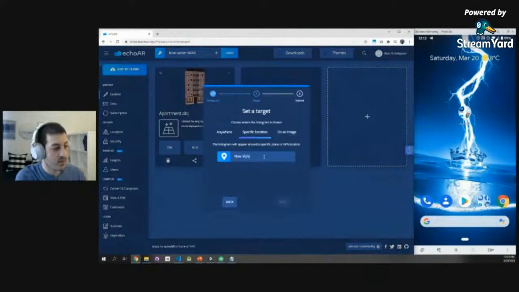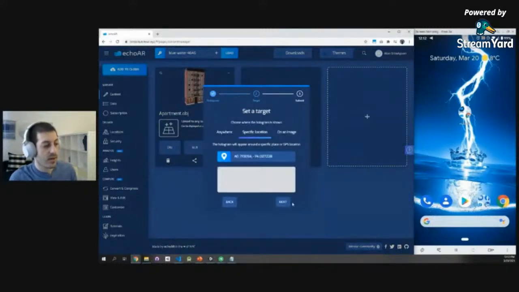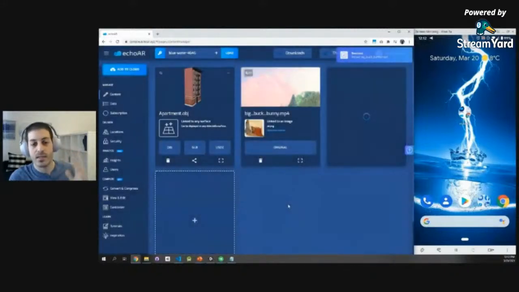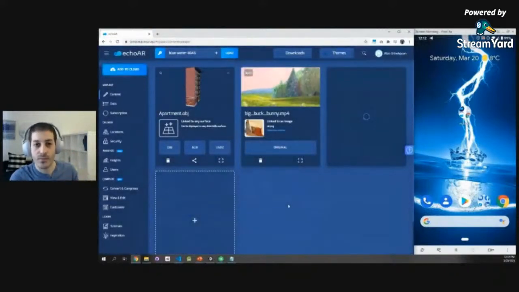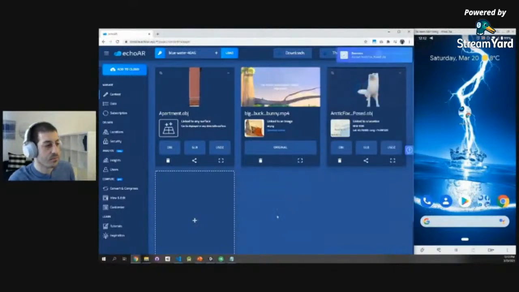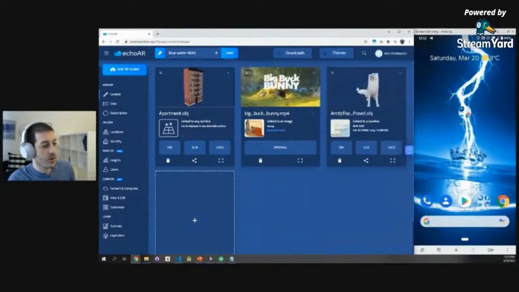For example, I want this model to be in New York. That way, when I open the app in New York, I'm going to see, let's say, the Empire State Building. But if I open it in San Francisco, I'm going to see the Golden Gate Bridge, for example. So different content in different locations. Really cool stuff. So now we see those 3D models that we have here.